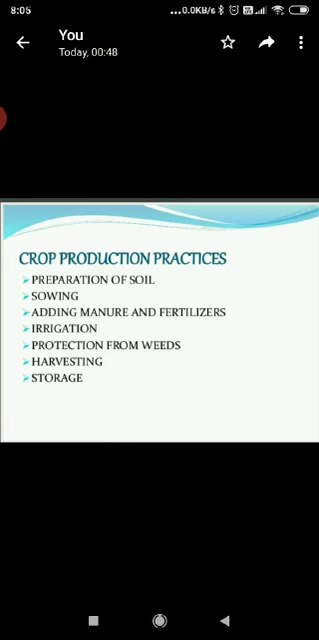So what are the different agriculture practices? Agriculture practices are activities in a particular sequence undertaken by farmers over a period of time to cultivate good crops. The first is preparation of soil, second is selection and sowing of seeds, third is adding manure and fertilizers, next is irrigation, crop protection, harvesting and storage.